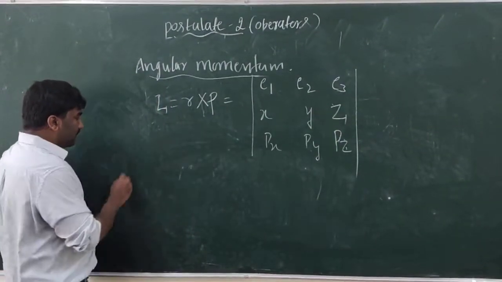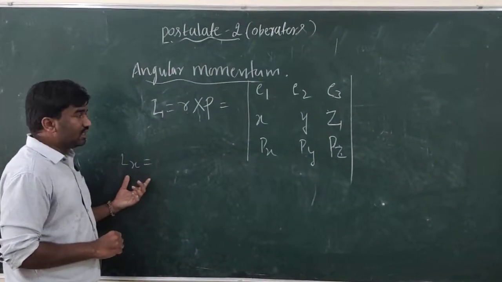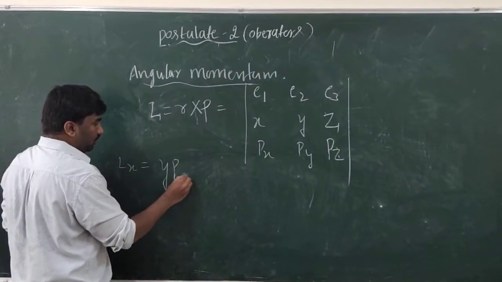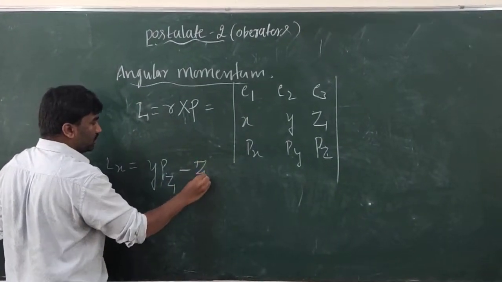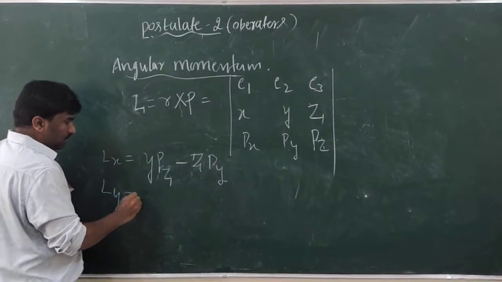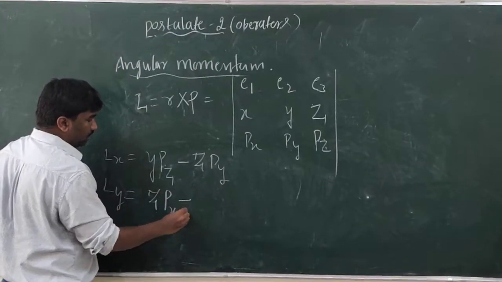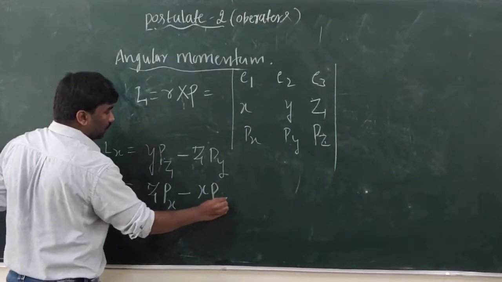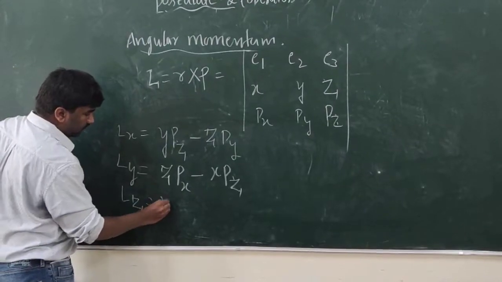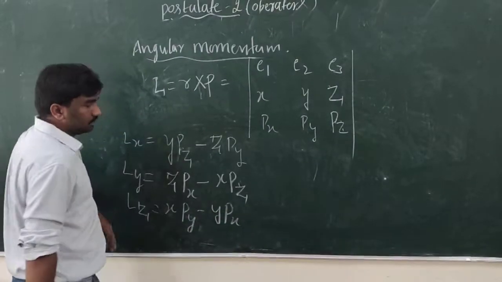And the solution for this is, along the x-axis, the angular momentum Lx is equal to y pz minus z py, and Ly is equal to z px minus x pz, and Lz is equal to x py minus y px.